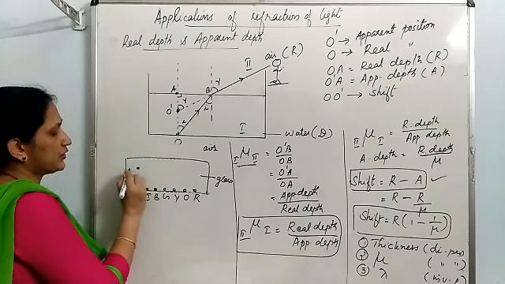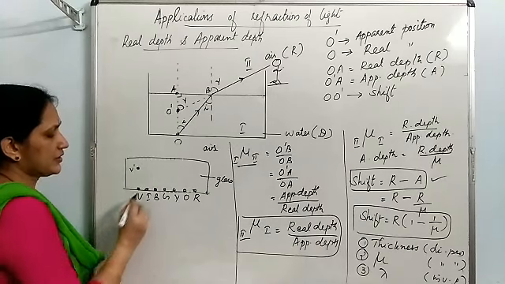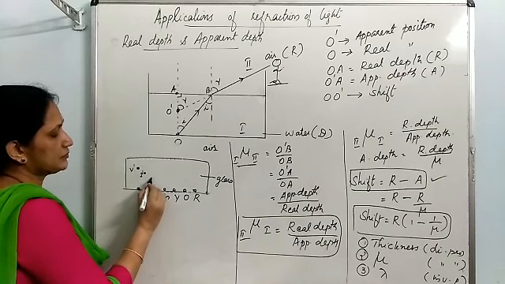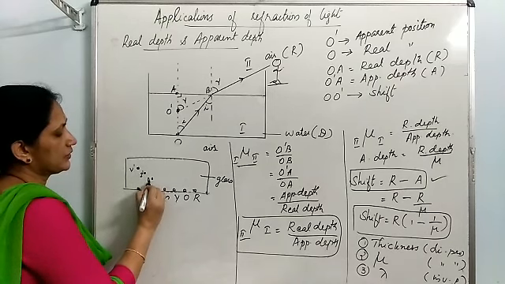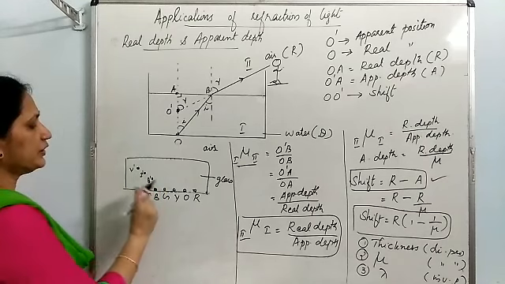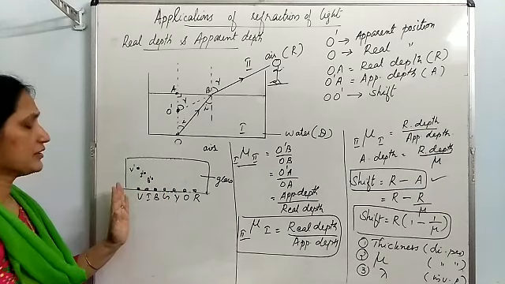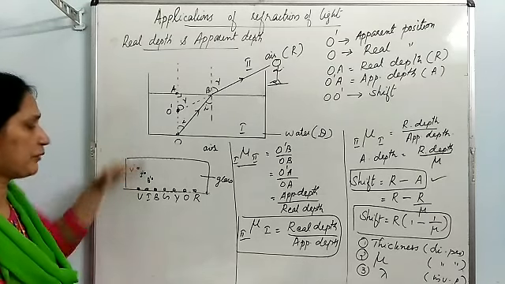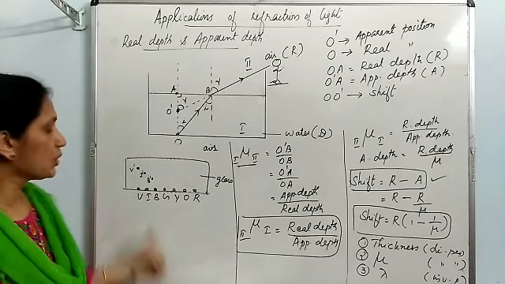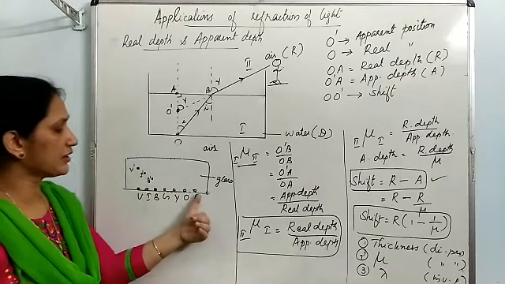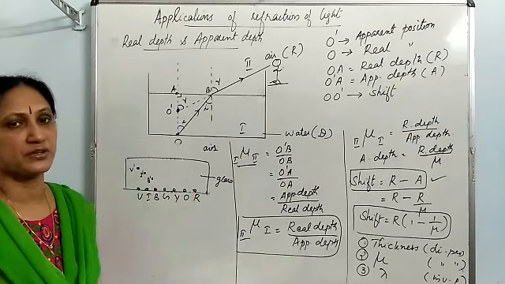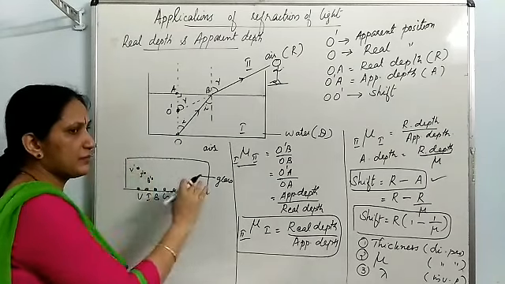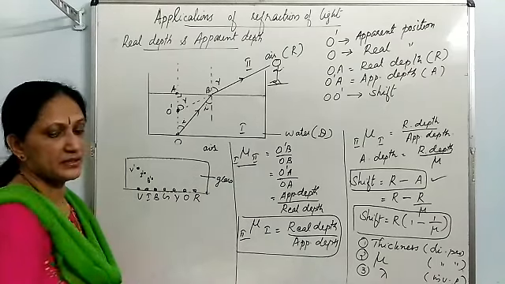Means this violet dot will be seen at B dash. Indigo below that, I dash. Blue again below. That means these 7 dots will be seen at different levels. Though the real position is at the same level, the shift happening to different colors is different. Violet will have maximum shift, red will have the minimum shift. So the observer will not see the dots at the same level. He will be seeing them at different levels.